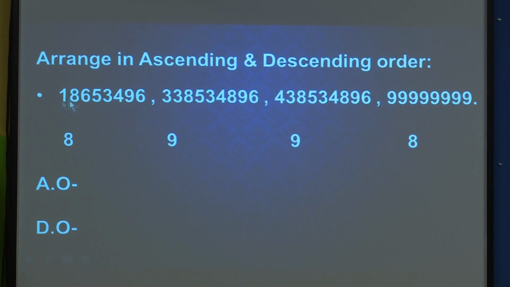So what is our first? It is 18653496. Insert the commas. Then the second is 99999998. And what will be our third?